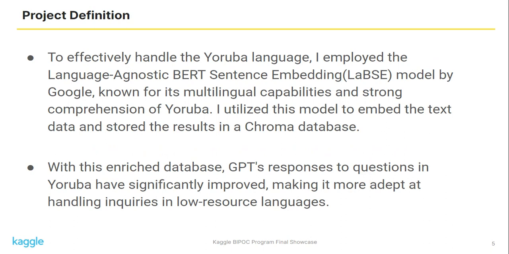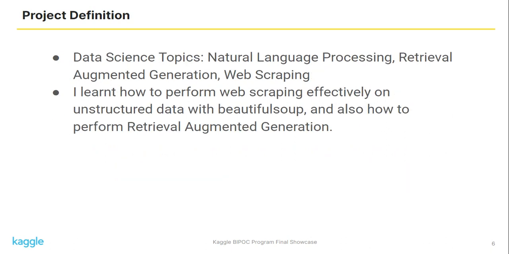After doing this, I stored the embedded text in a Chroma database. Then, using a retrieval method, when the database is queried, the GPT's response was improved. The major topics in this project are natural language processing, retrieval augmented generation, which involves the use of external data to improve the knowledge of language models, and web scraping.